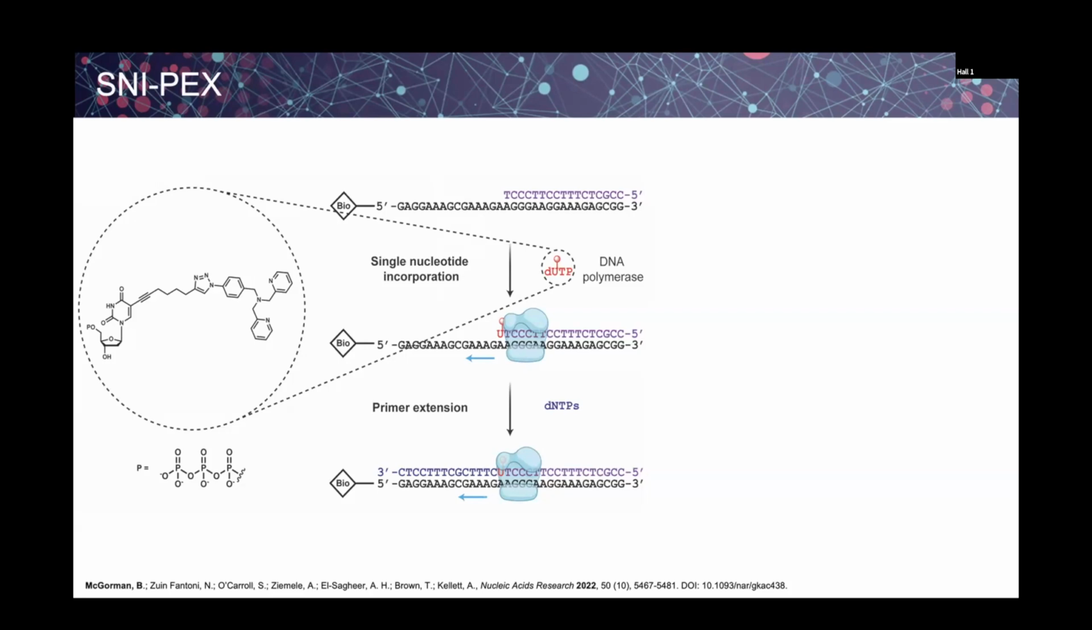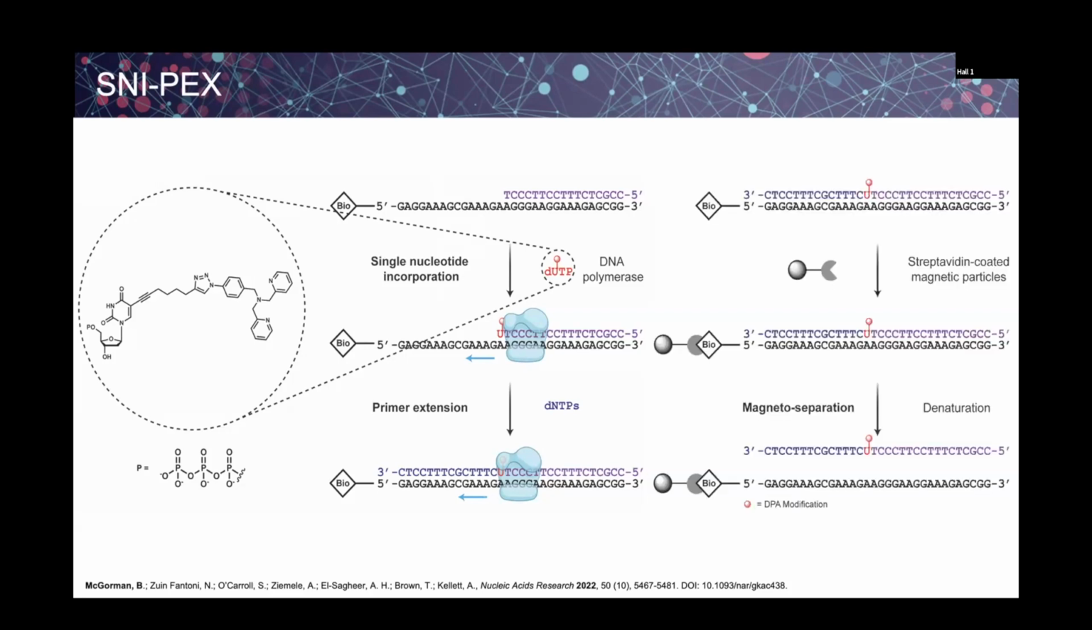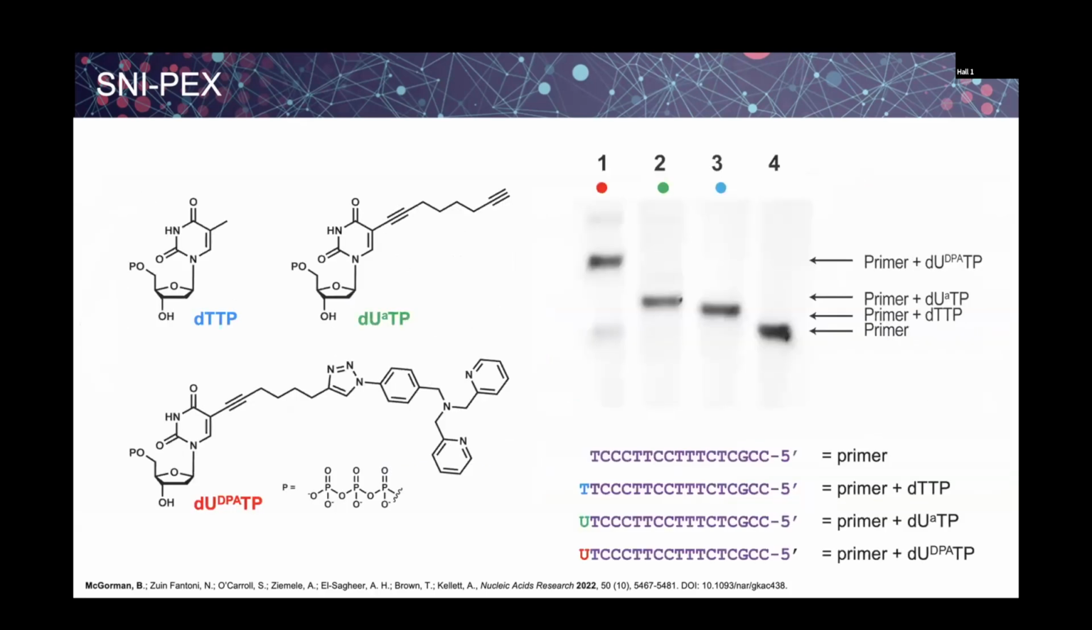So you get just one modified base at one specific position in the double-stranded DNA. But for it to function as a TFO, it needed to be single-stranded. And this is where the 5' biotin tag on the end of the template comes in. So it's incubated with streptavidin-coated magnetic beads, and then through use of a magnet and a denaturation step, you can pull off the DPA TFO, and a pure solution is achieved with no further purification required.